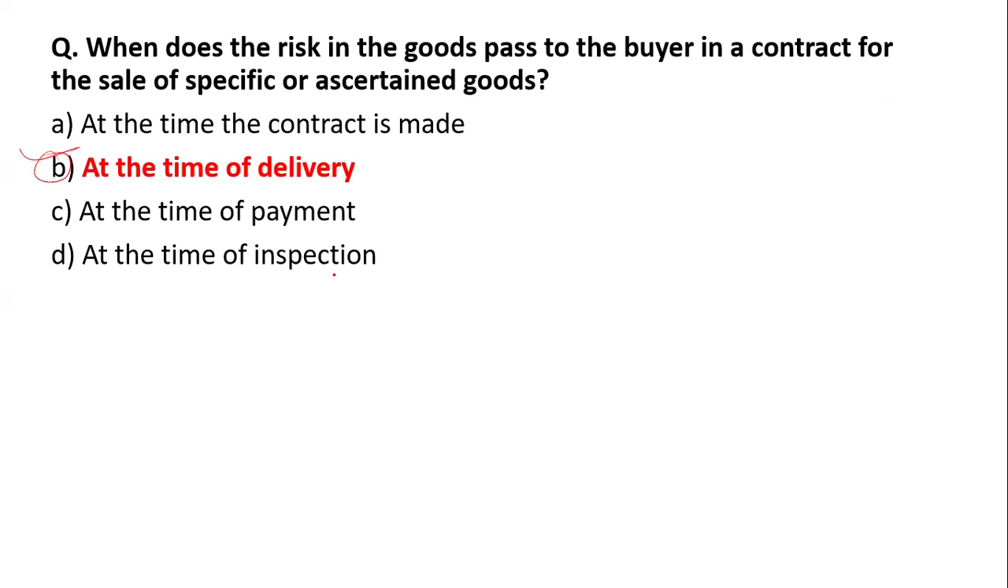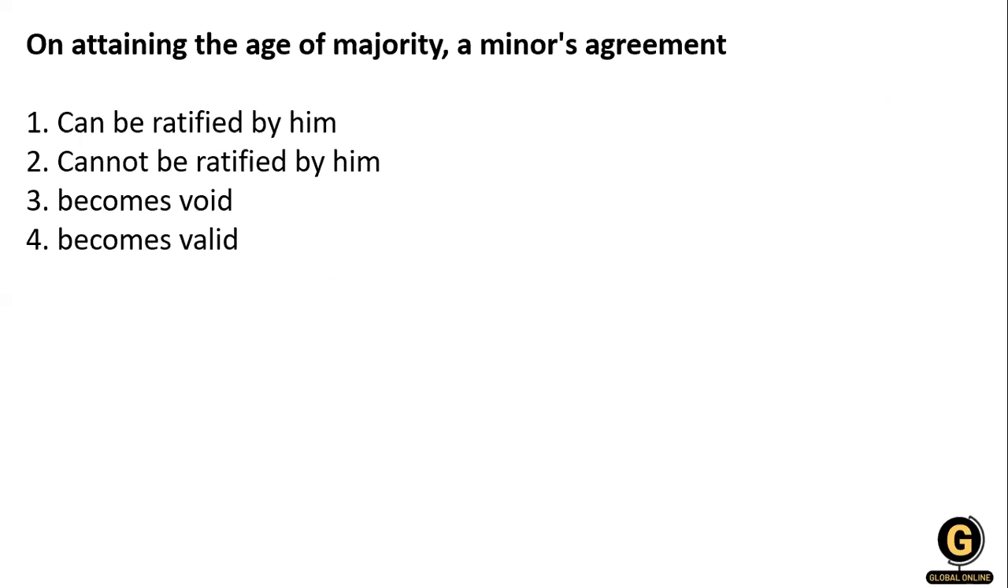Now next question, on attaining the age of maturity, a minor's agreement. That means if a person is a minor and he comes to an agreement when he was a minor, and after that the agreement is fulfilled after 1 month, and after 1 month he becomes a major. So what is this saying?